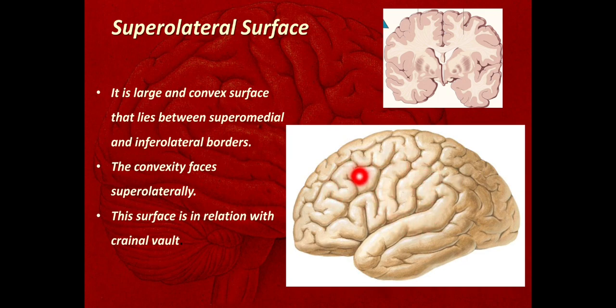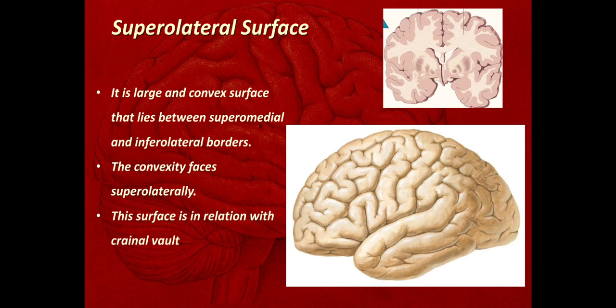The superolateral surface is a large convex surface that lies between the superomedial and the inferolateral borders. Here this is the superomedial border and this is the inferolateral border. So this is the superolateral surface, a large convex surface. It comes in contact with the cranial vault. The convexity faces superolaterally, and the surface is in relation with the cranial vault.